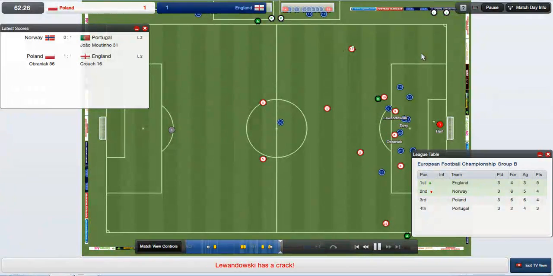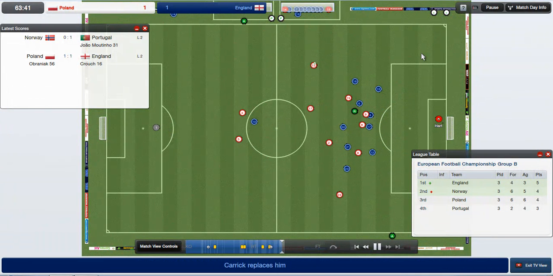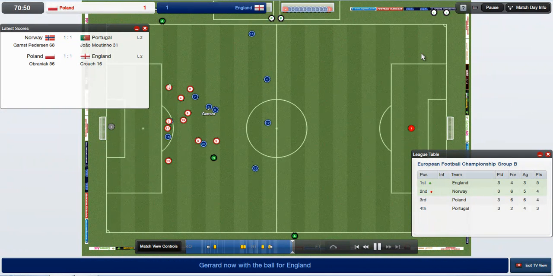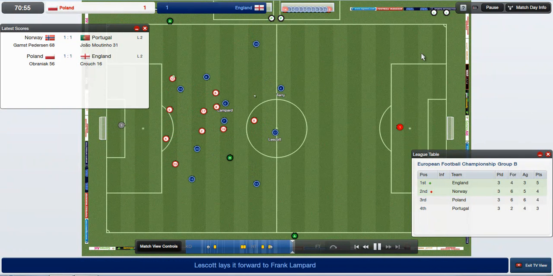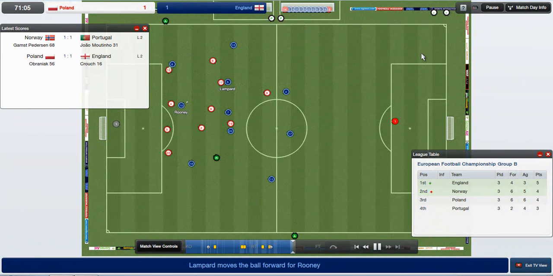Here's a chance for Lewandowski. Oof. Very close indeed. Still, England can of course go out. I mean, I said earlier, they're just as well through here. That is absolutely not the case. Norway have equalised. Morten Gamst Pedersen yet again. What a beast this guy is. He's not even in the tournament.